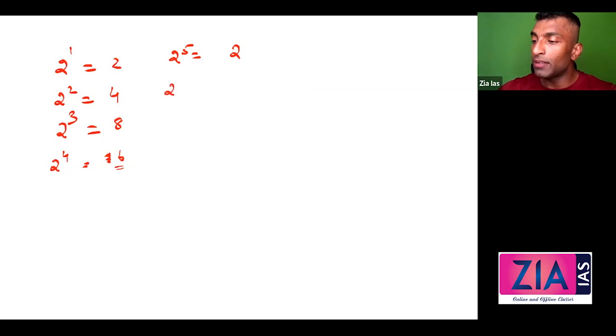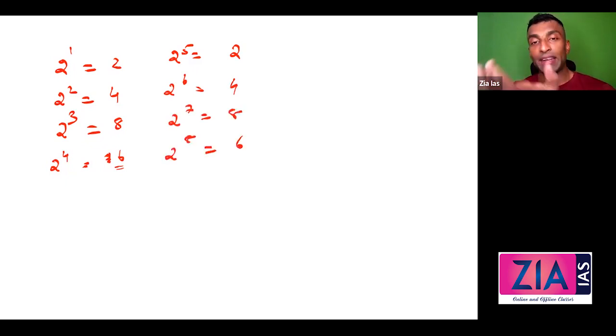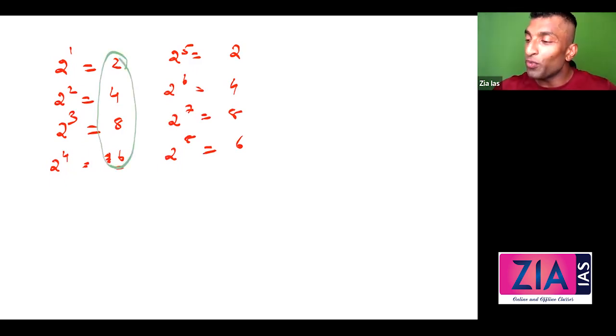2 raised to 6, this 2 into 2, that is 4. 2 raised to 7, 8. 2 raised to 8, 8 into 2, 6. Now it will repeat only, right? Can you see here? It is 2, 4, 8, 6, 2, 4, 8, 6.